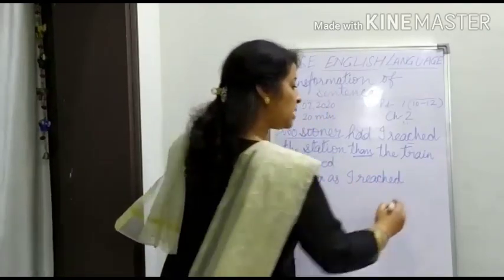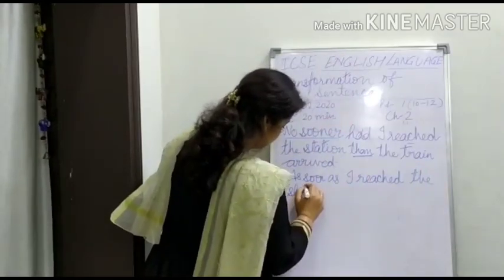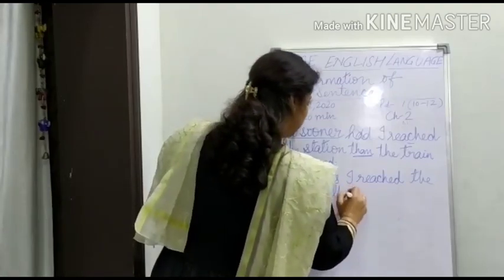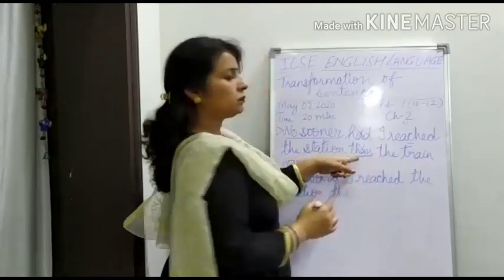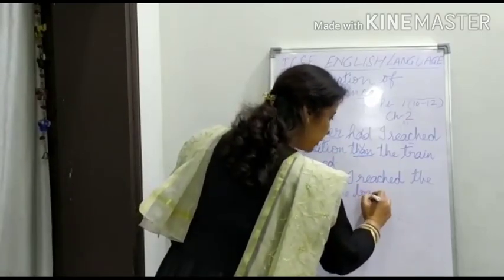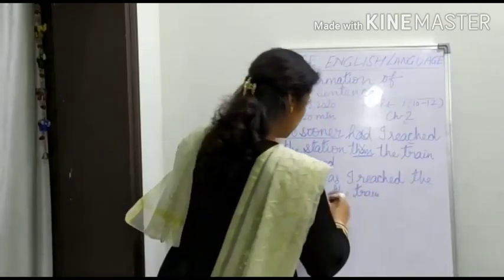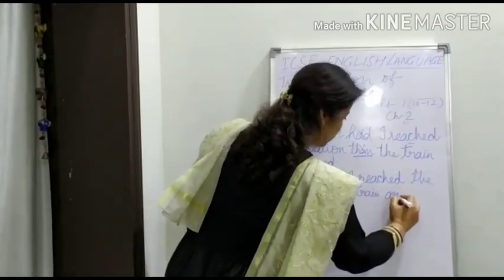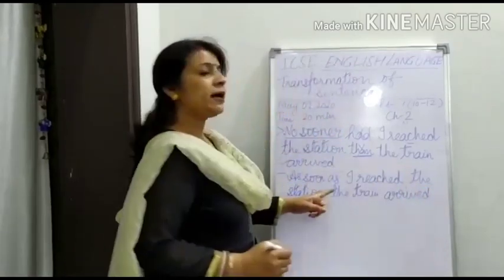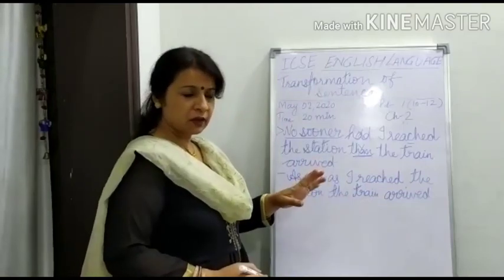As soon as I reached the station, the train, again we have to remove than. The train, the rest part of the sentence will be the same. The train arrived. As soon as I reached the station, the train arrived.